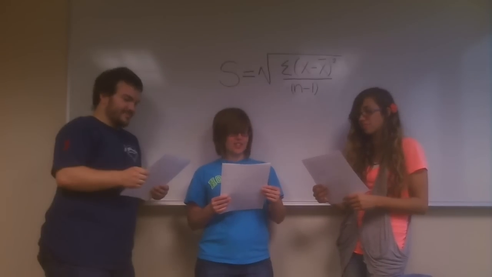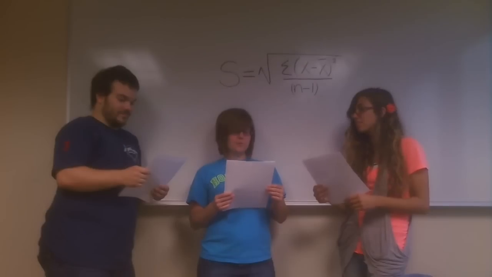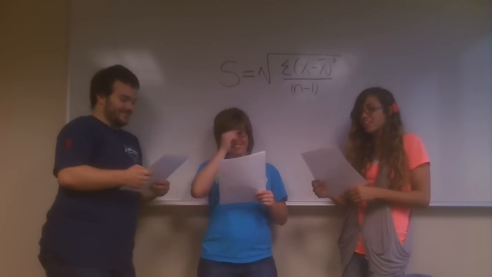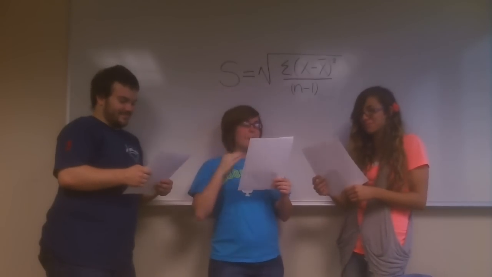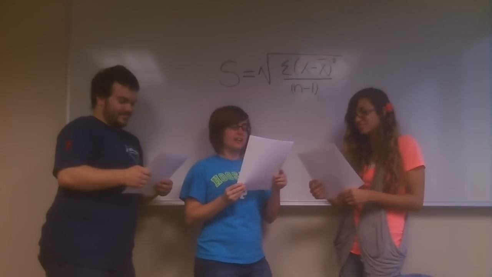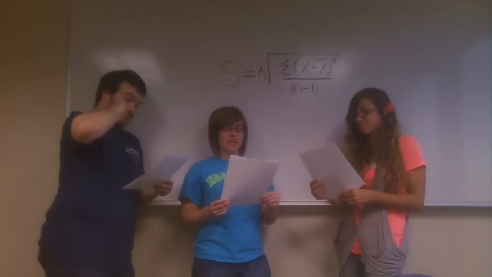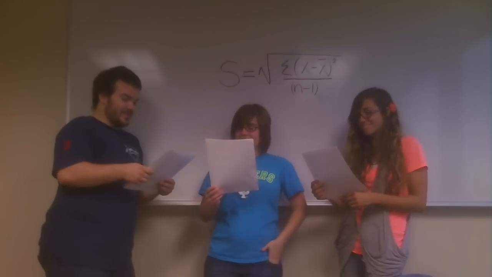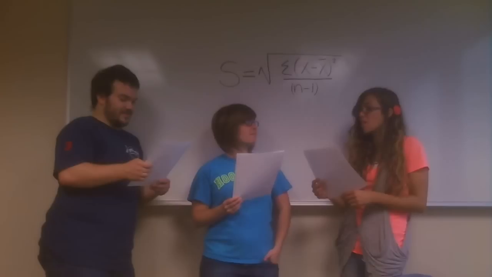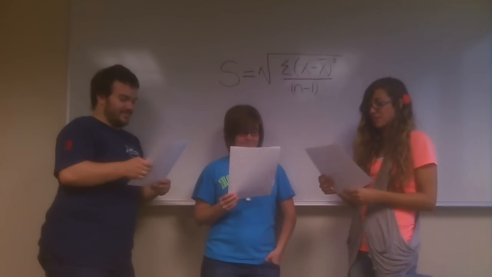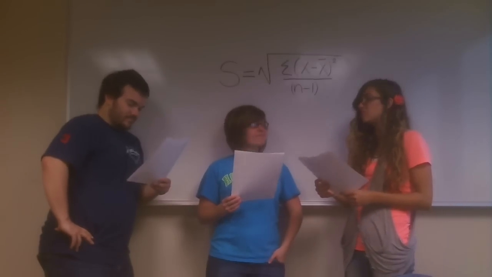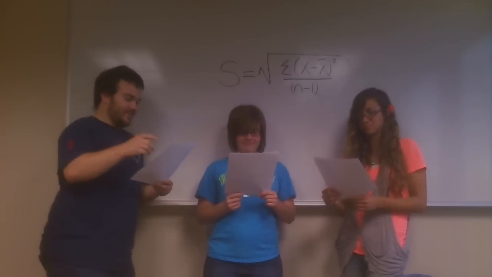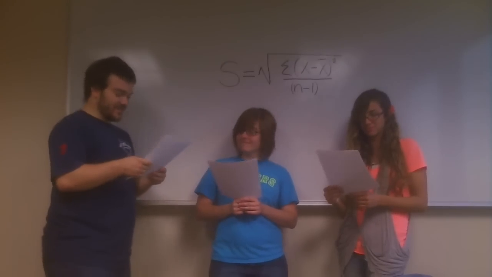Whoa! So you mean that just dividing by n-1 helps us estimate the population standard deviation? Yeah. That's amazing! How is that possible? Basically, dividing by n-1 gives you a slightly bigger standard deviation than if you just divided by n. Yeah, so what? Why do you want a slightly bigger standard deviation? Well, the standard deviation computed from a sample tends to be smaller than the standard deviation of a population. Really? Always smaller? Yeah, you can even make up a population, take samples, and try it yourself.